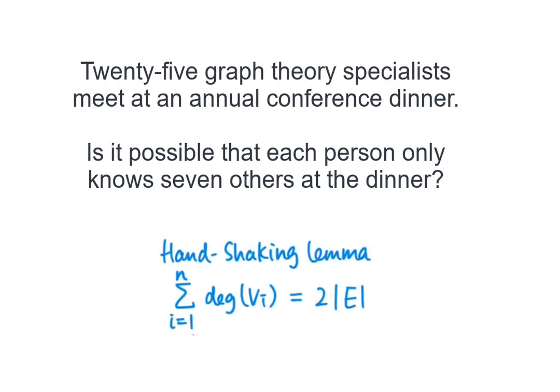The hand-shaking lemma tells us that for any graph, the sum of the degrees of all the vertices in the graph must be equal to twice the number of edges in the graph. That is, twice the size of the graph. So we can check whether these settings fulfill the requirements from the hand-shaking lemma.